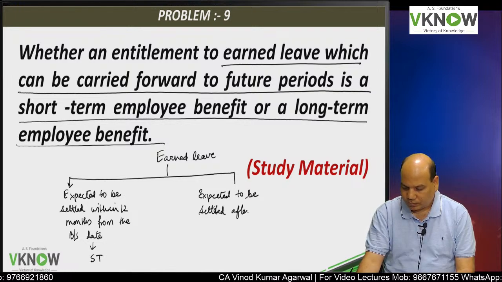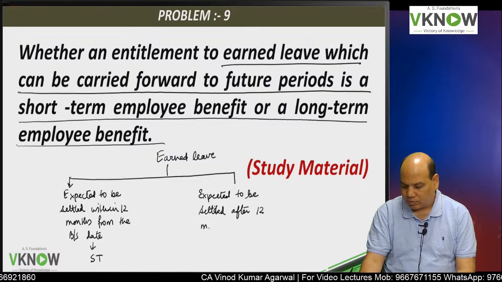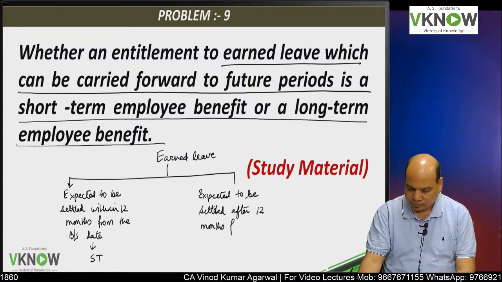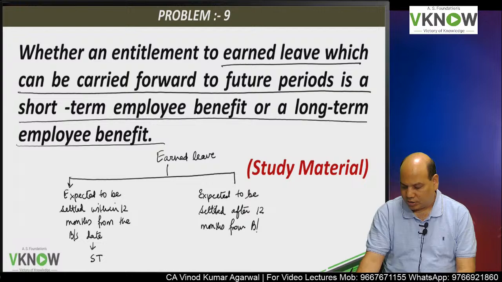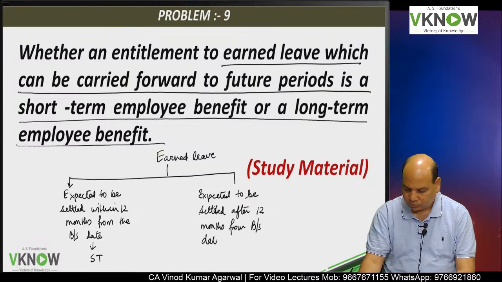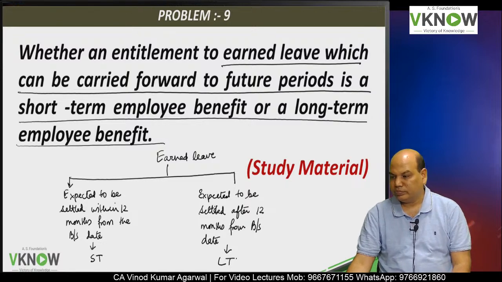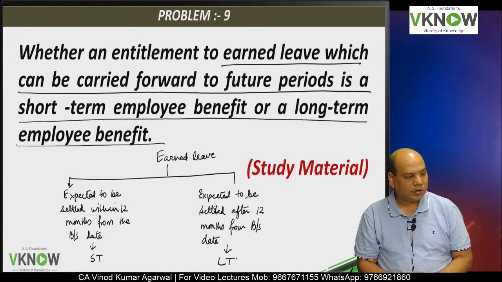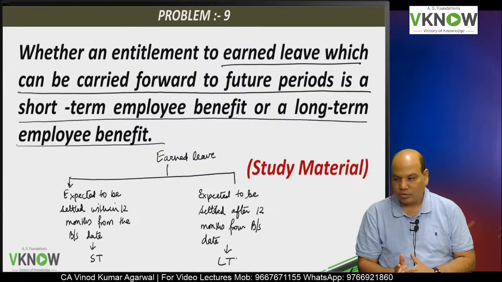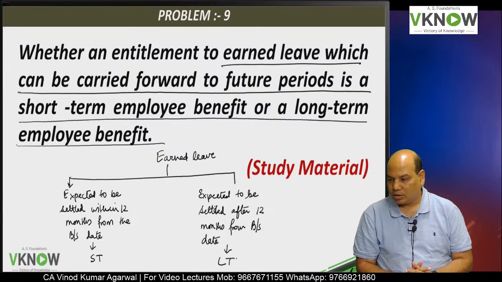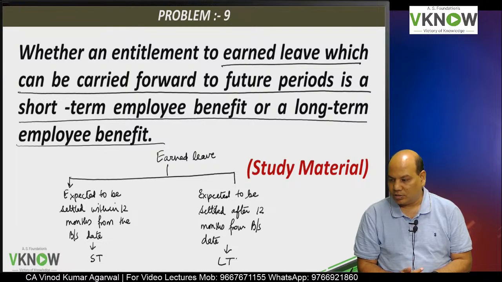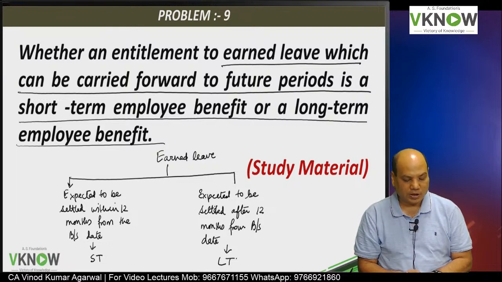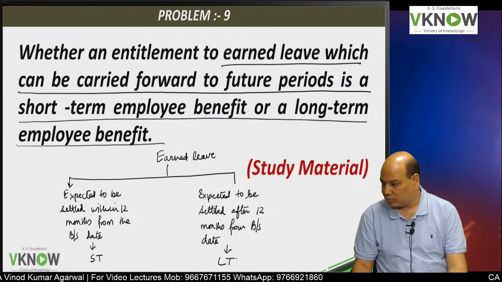And if it is expected to be settled after 12 months from balance sheet date, it is long term. If it is expected to be settled within 12 months from the balance sheet date, we will call it short term. If it is expected to be settled after 12 months from the balance sheet date, we will call it long term.